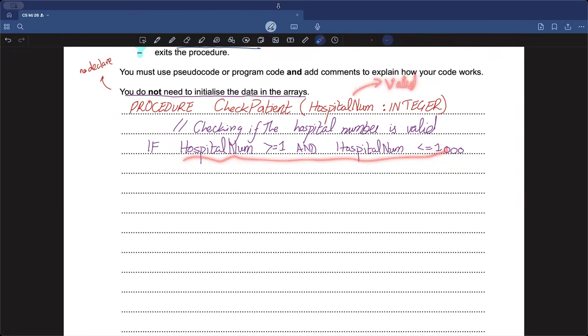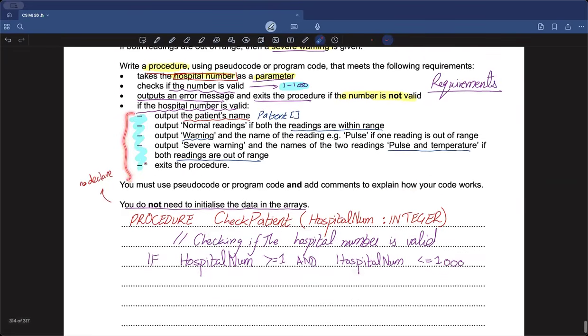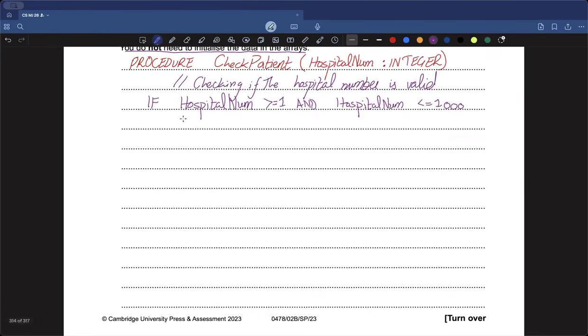And we clearly saw that if it is valid, I need to do all this. Then I should do what? Then start off with the code, and whatever checking you need to do, we'll start now. Which means that if it's not valid, then somewhere at the end we'll write else. If it's not valid, then output that okay, there is some error, and then you can end the procedure.